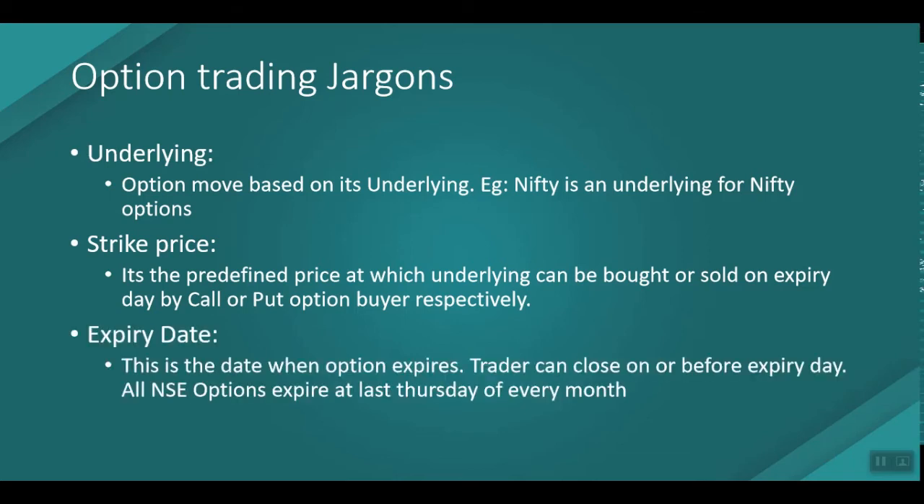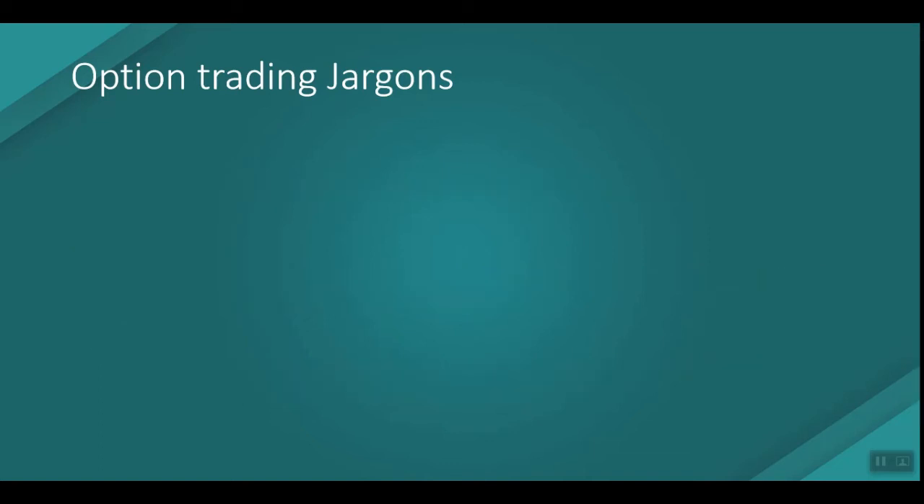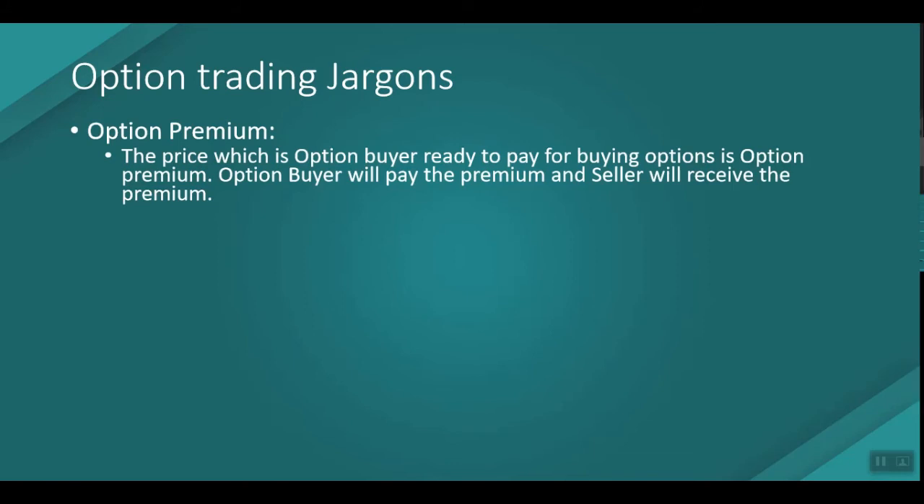Expiry date is the date when the options expire. A trader can close on or before the expiry date. Before the expiry date as well, he can close the trade in option trading. All NSE options will expire on the last Thursday of every month for individual stocks. Then option premium: the option premium is the price which an option buyer is ready to pay for buying an option. The option buyer will pay the premium and the seller will receive the premium.